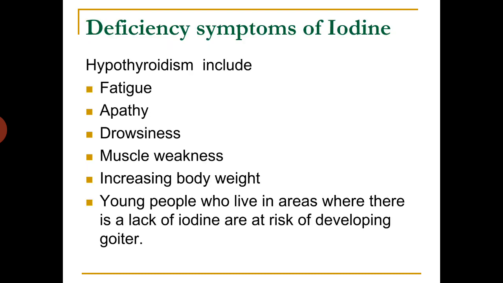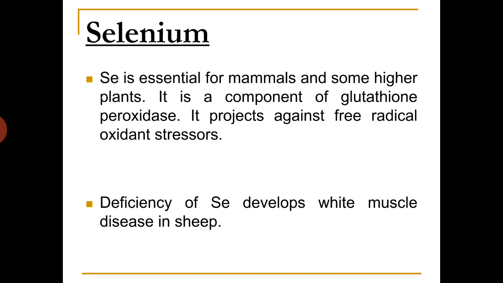Some more deficiency symptoms of hypothyroidism include fatigue, apathy, drowsiness, muscle weakness, increasing body weight, and young people who live in areas where there is a lack of iodine are at risk of developing goiter.